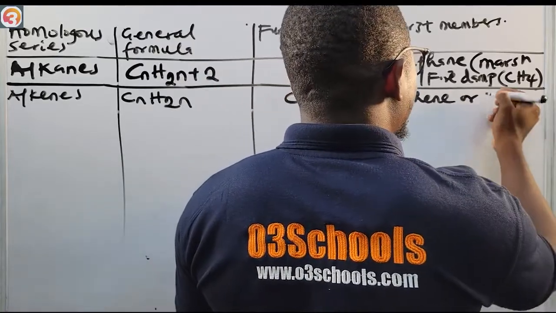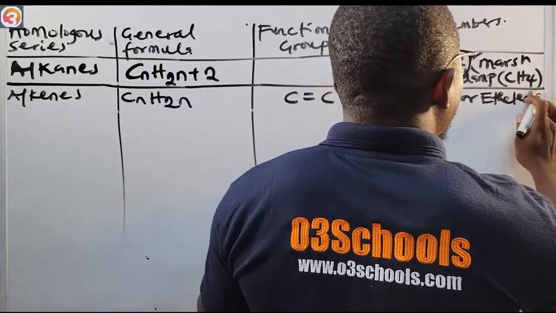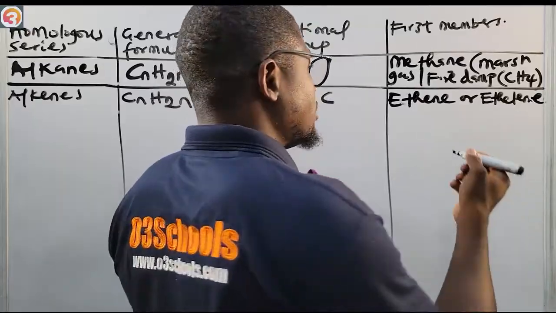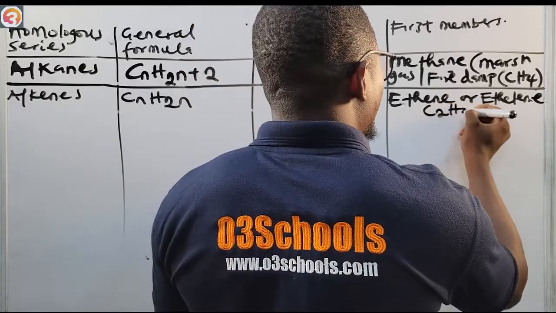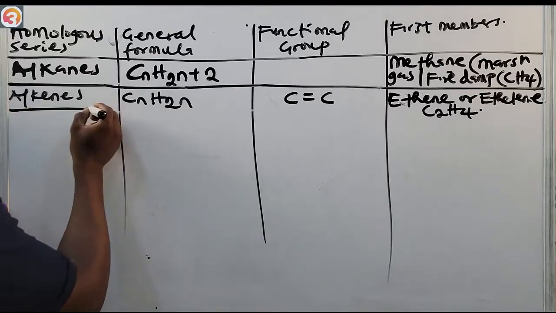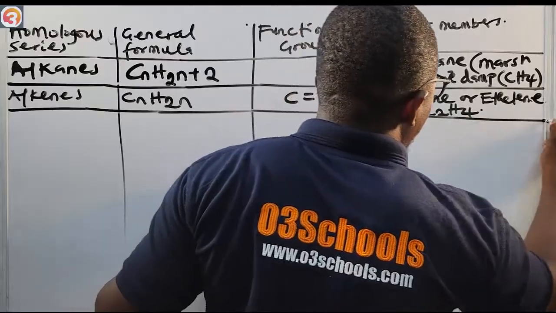Or the one we call what? Ethylene. Okay, the ethylene. And of course the formula is C2H4. That is the formula of the first alkene, which is ethene, or ethylene.